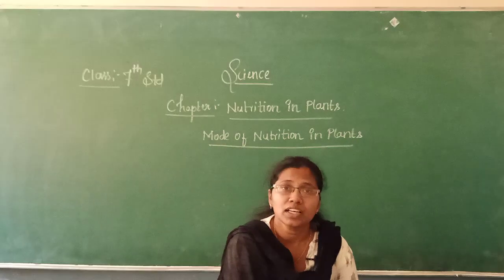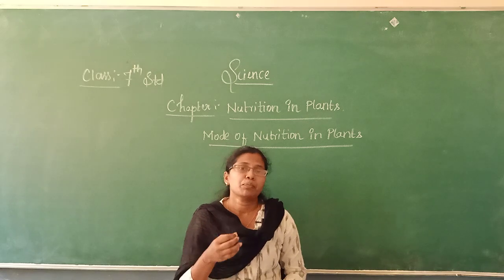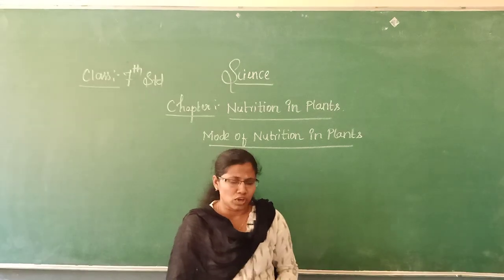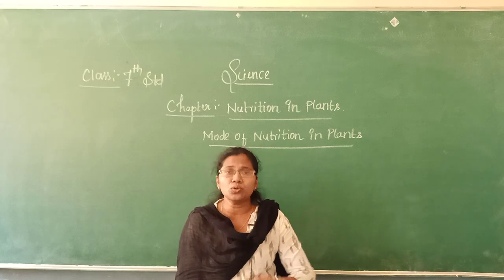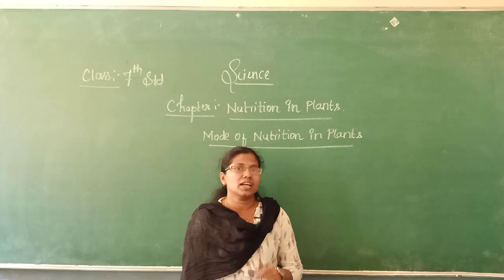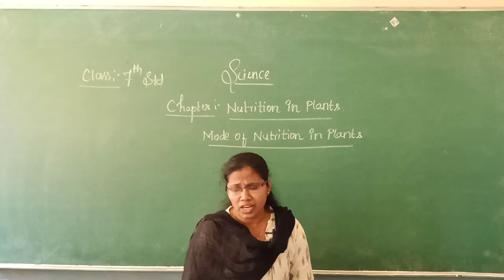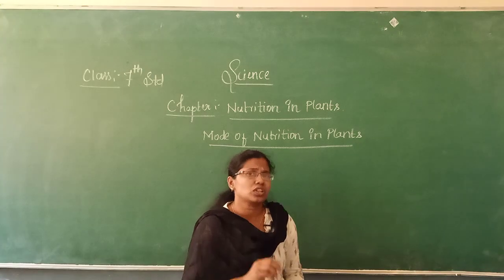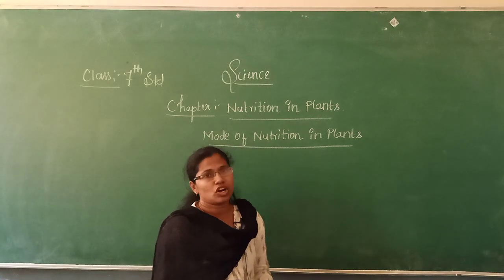Well, I told that the plants are the living organisms which can prepare their own food. How are they going to prepare their own food? Just by using the raw materials present in the surroundings. Then the question arises, which are those raw materials that are available in our surroundings?